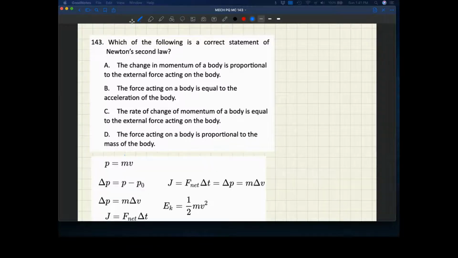So this question is just looking for a straightforward analysis. What's the correct statement of Newton's second law? Well, Newton's second law is F equals ma. And what that says is that the force is proportional to the acceleration. So that's like the definition of Newton's second law.